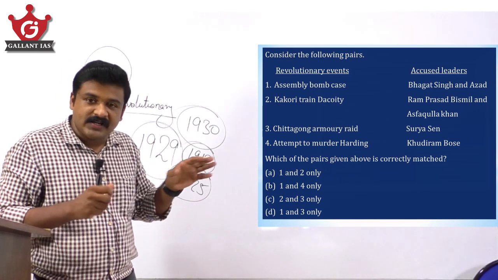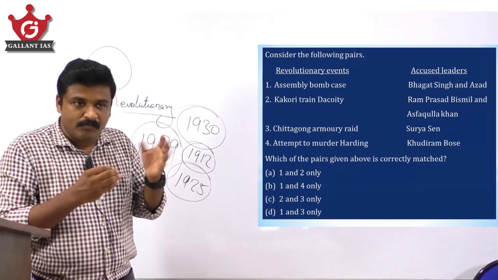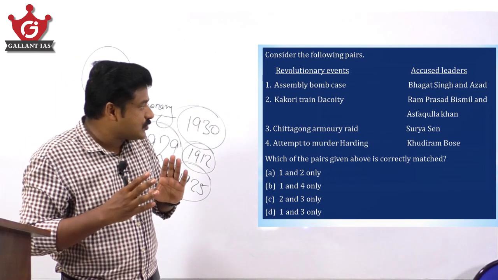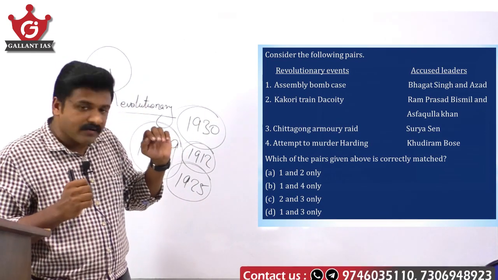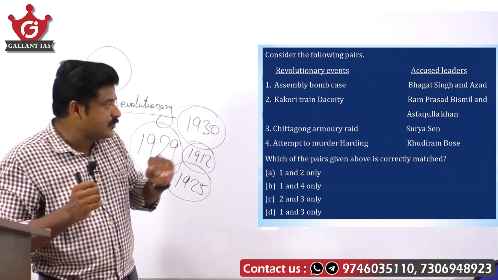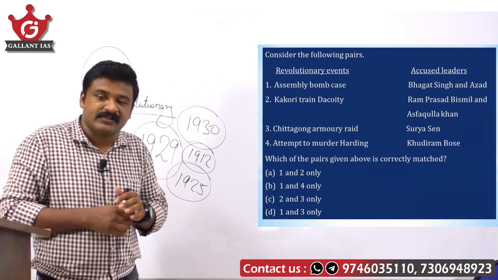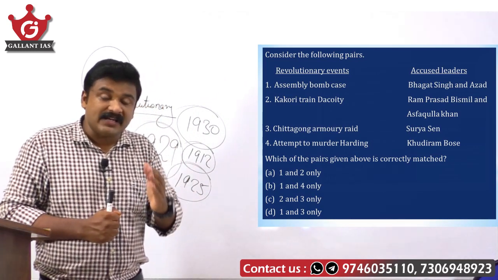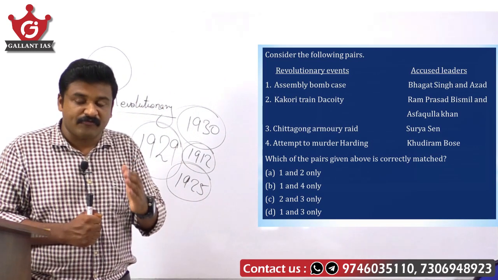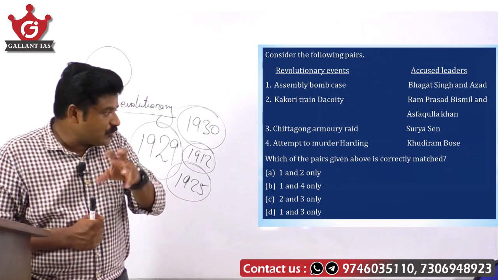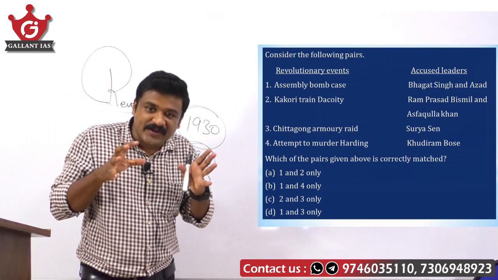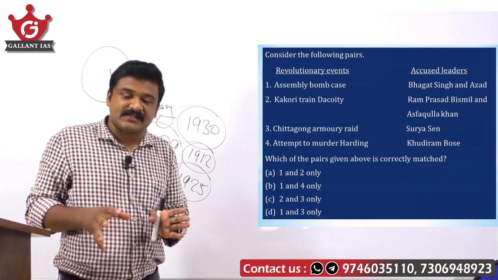At that time, an attempt was made to throw a bomb on him, by Rash Behari Bose and his followers, not Khudiram Bose. Khudiram Bose and Prafulla Chaki were associated with an attempt to murder the infamous British judge of Muzaffarpur, Kingsford. Okay, so you can expect this kind of question in your prelims examination.